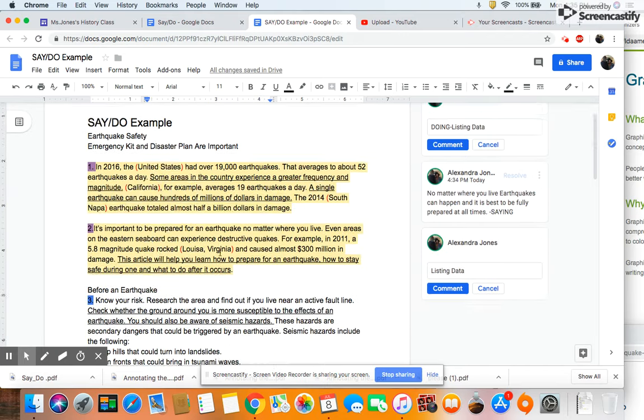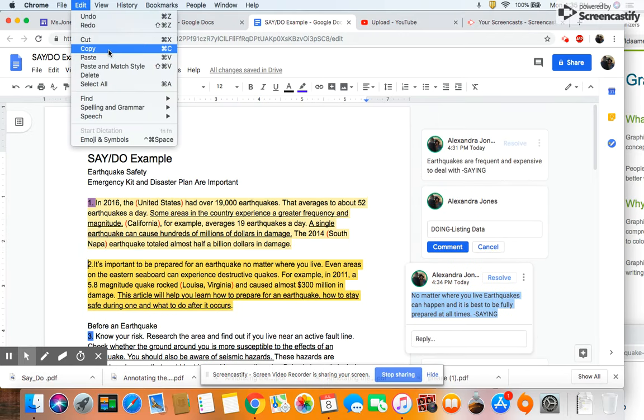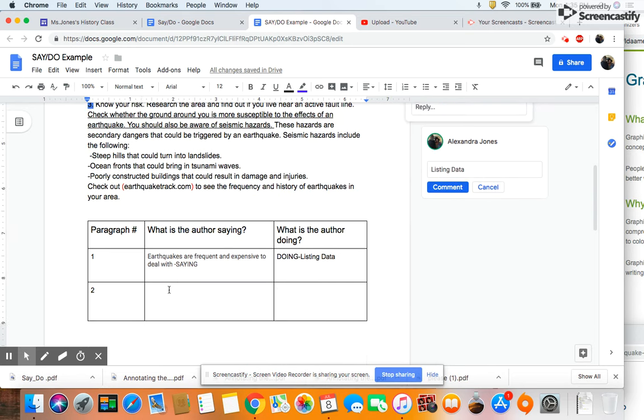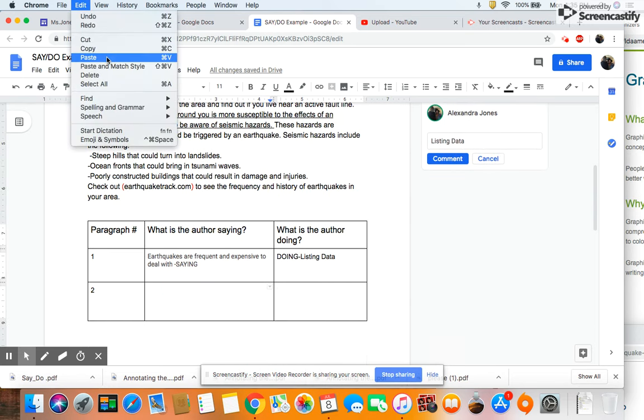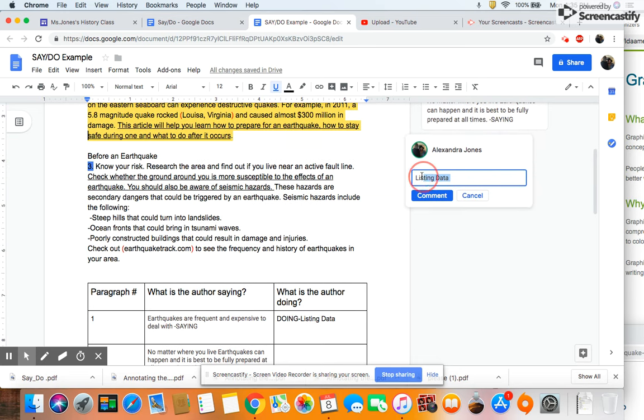So I'm going to go down to my chart again. And what the author is saying is that you need to be prepared at all times, no matter where you live. And then how they backed up that claim is listing data.